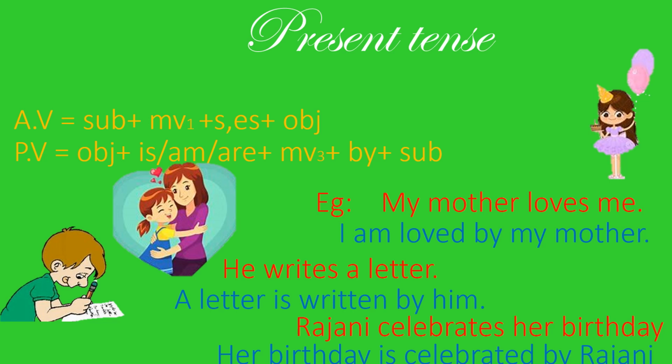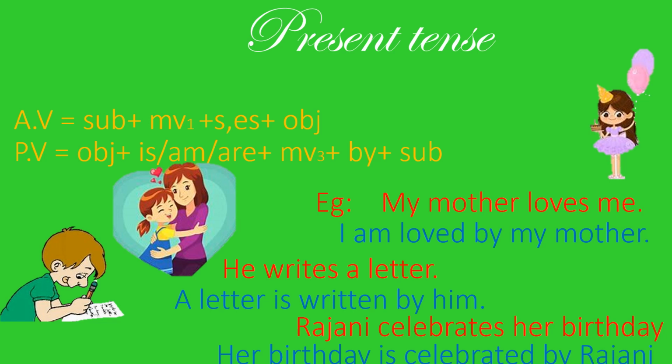In the second one, he writes a letter. As I said, a letter comes first because it's an object. Passive voice focuses on the object. And the helping verb is is, because letter is singular. So is is used.